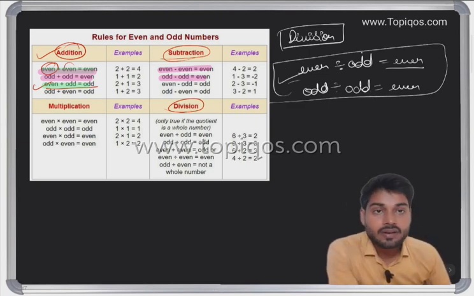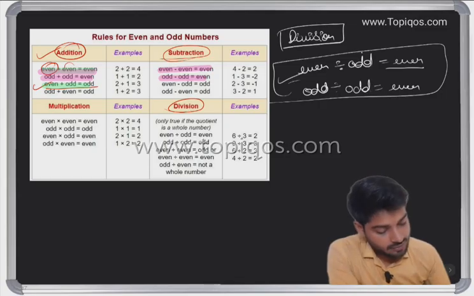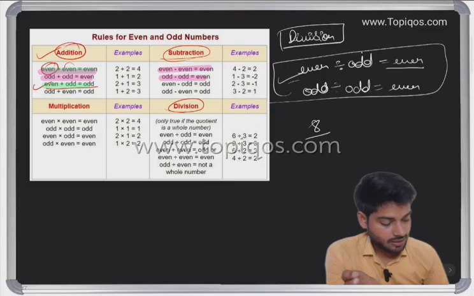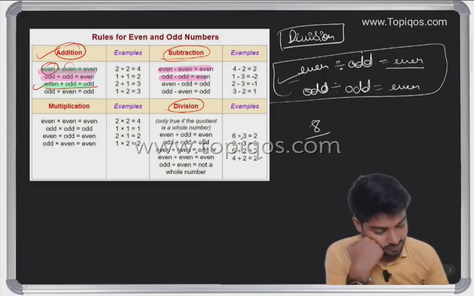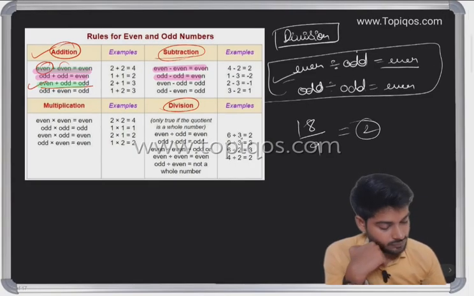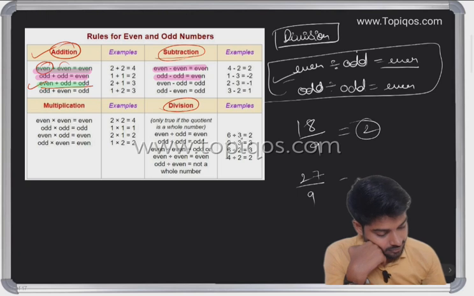Let me take an even number for you. Okay, so I'll be taking even. Let's take 8. So 8 divided by any even number. Let's say 18 divided by 9. So 2 is an even number. Yes, let's take 27. 27 divided by the odd number 9.